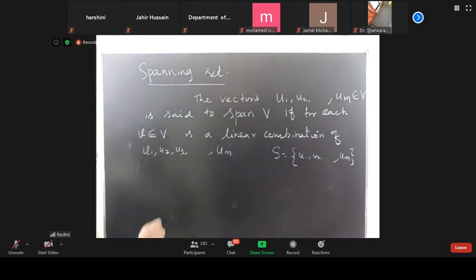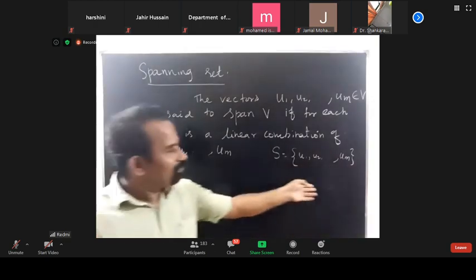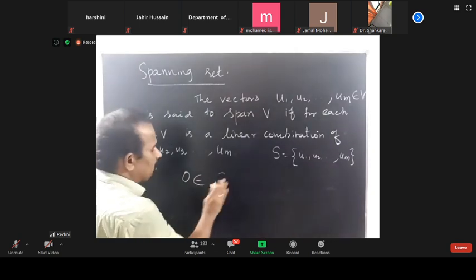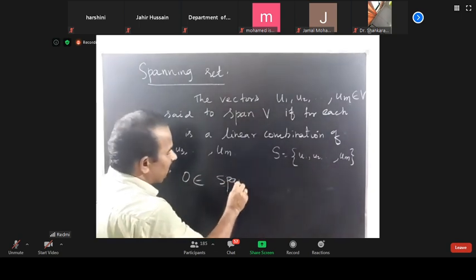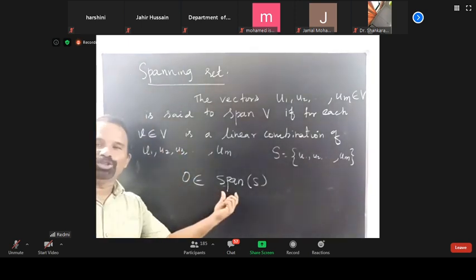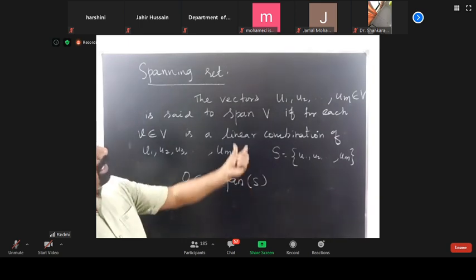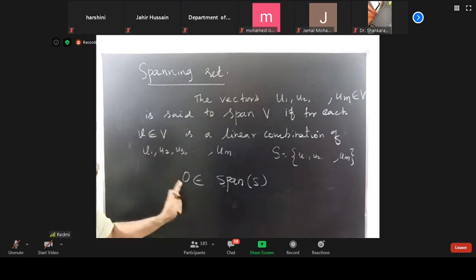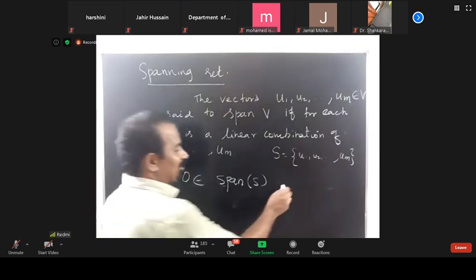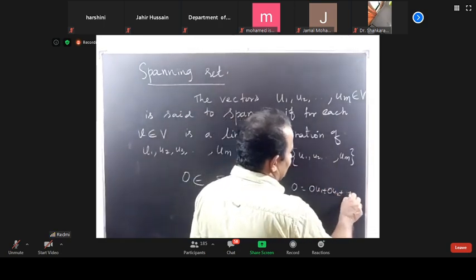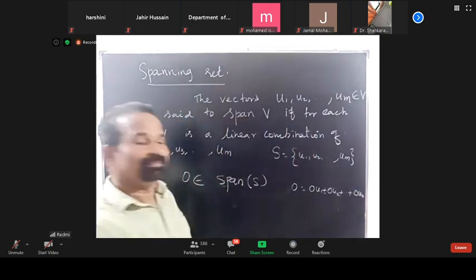Then, what about this span? 0 belongs to the span of S. Definitely 0 belongs to span of S, because V is a vector space, an abelian group, so definitely 0 belongs to V. Also, this 0 can be expressed as the linear combination 0 U1 plus 0 U2 plus etc. plus 0 Um.